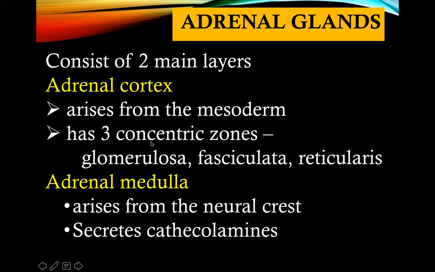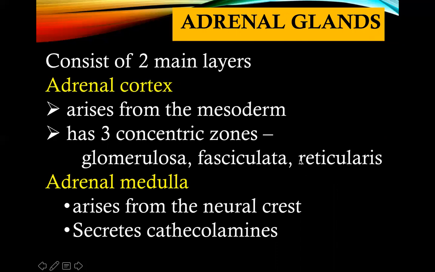And this cortex has three concentric zones or zona. You have the zona glomerulosa, zona fasciculata, and zona reticularis, or GFR. Okay, from outermost, you have G, glomerulosa, fasciculata, and reticularis. The adrenal medulla is the innermost portion of the adrenal gland, and this is adherent with the zona reticularis.